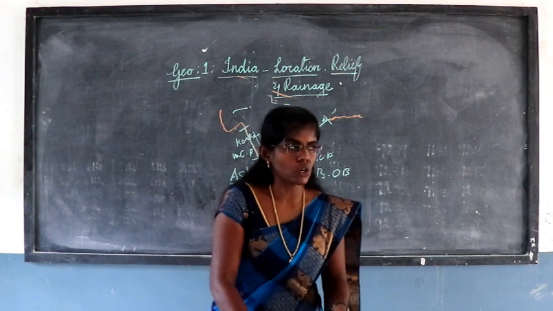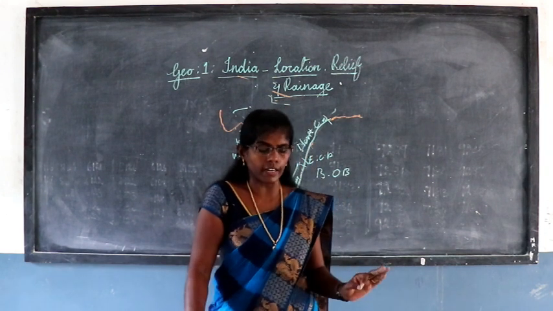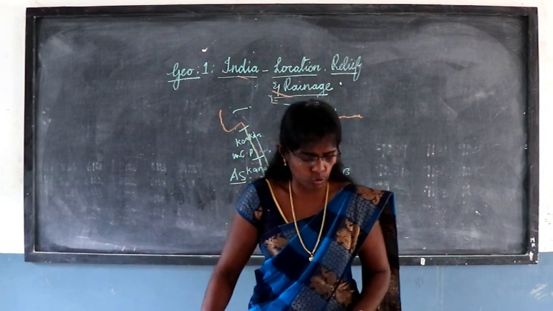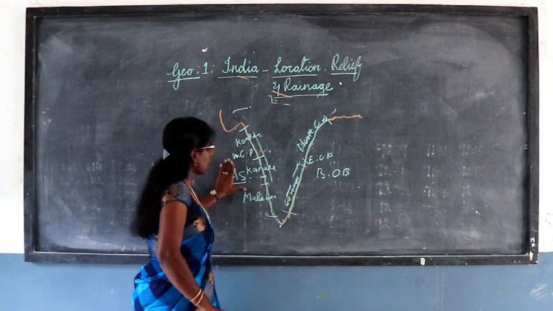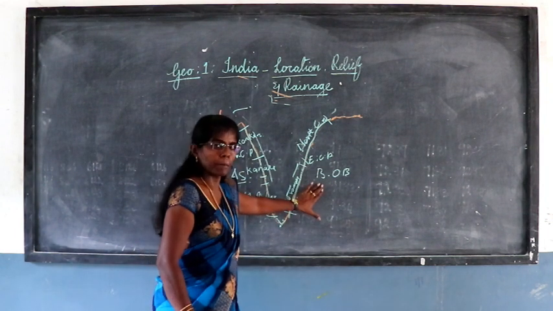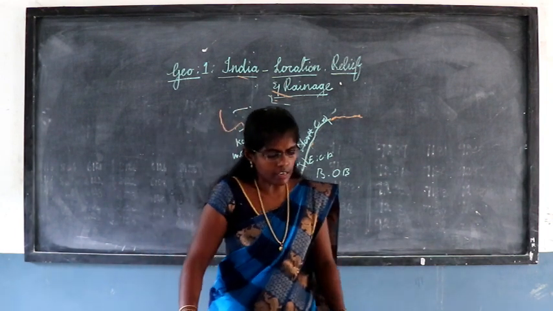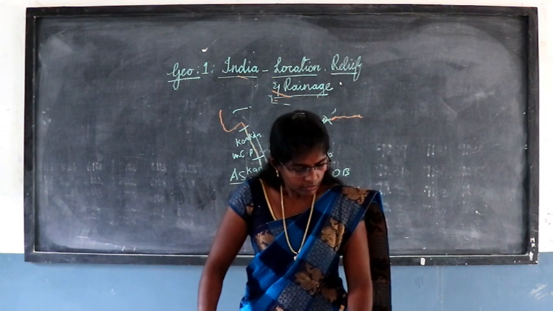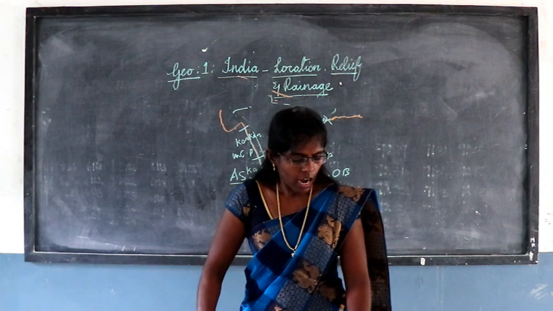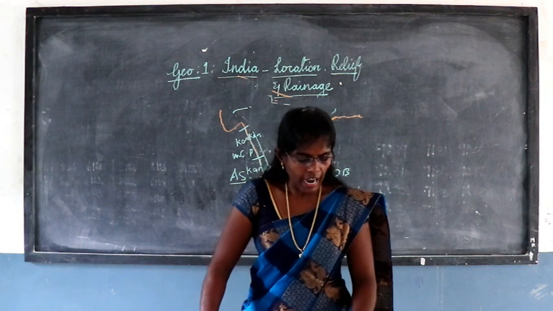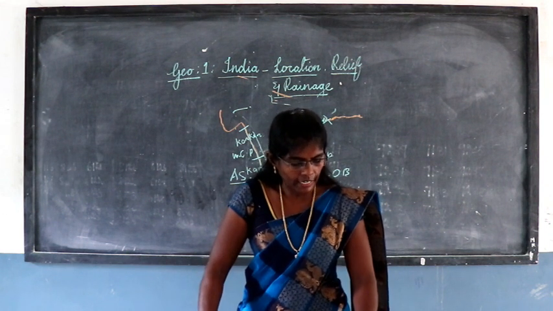The last physiographic division is the islands. Two major groups of islands we have, in the Arabian Sea and the Bay of Bengal. In the Arabian Sea we can see Lakshadweep, and in the Bay of Bengal we can see the Andaman and Nicobar Islands.